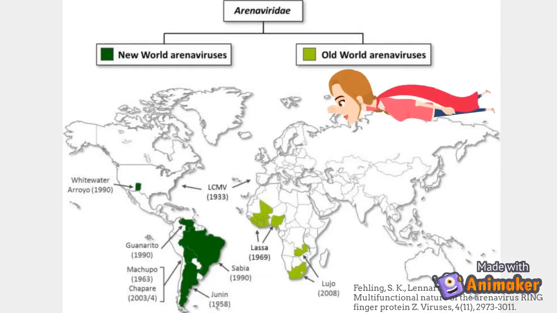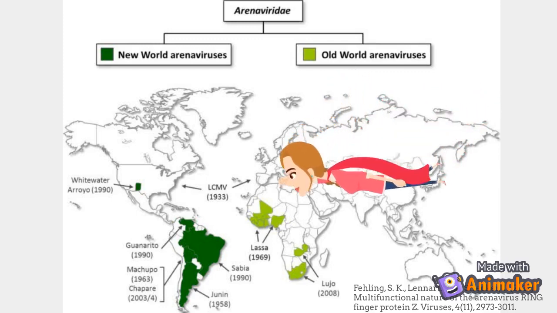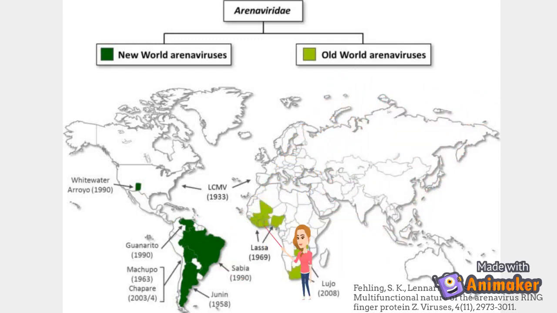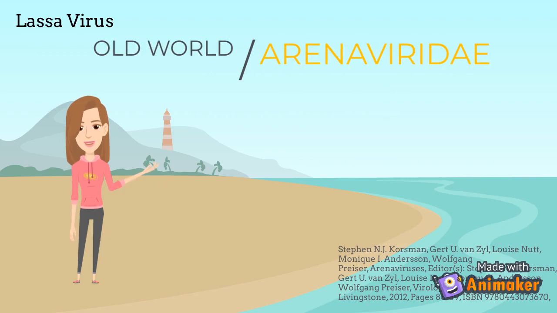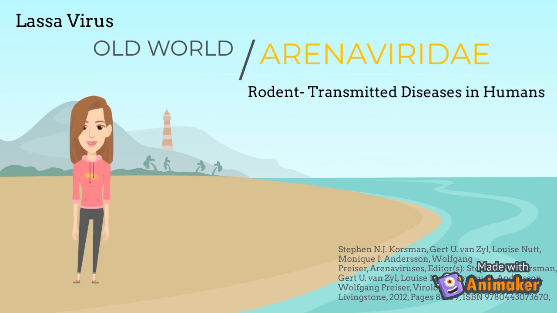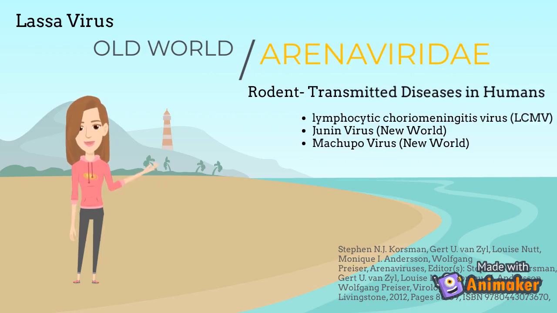The Lassa virus was discovered in 1969 in Lassa, Nigeria. As you can see here, the arenaviruses are broken into two groups, New World and Old World. It is part of the Old World Arenaviridae viruses, given the virus is associated with Old World rodents. The rodents act as a reservoir who then infect the humans.